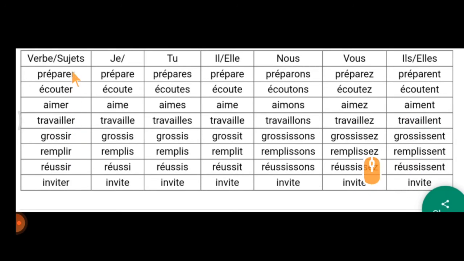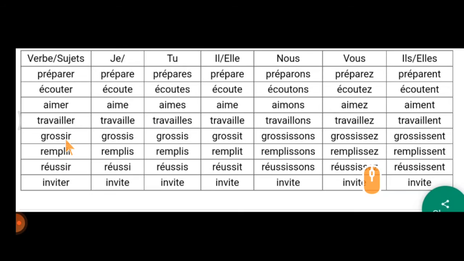Travailler. So all these verbs so far, whatever we are seeing, are ER verbs. So that's why I am not repeating the endings. So hope you would have guessed it right. Travailler, je travaille, tu travailles, il, elle travaille, nous travaillons, vous travaillez, ils, elles travaillent.